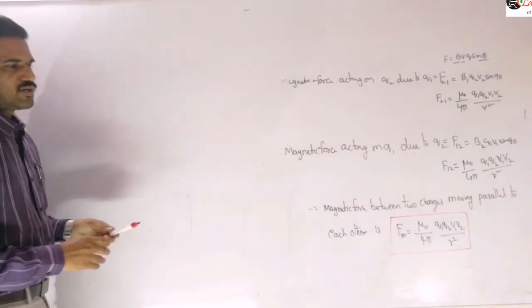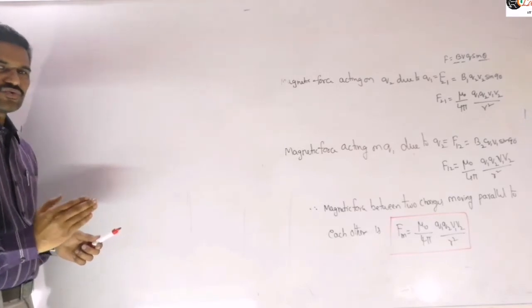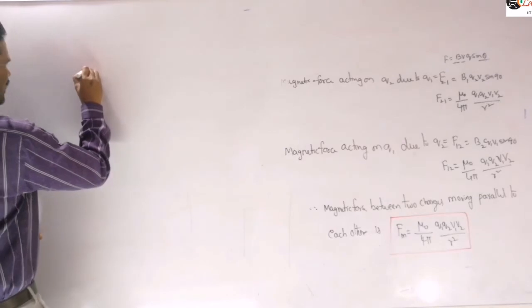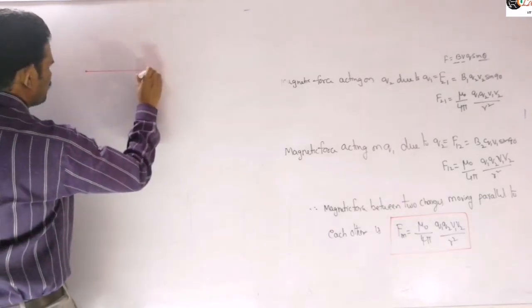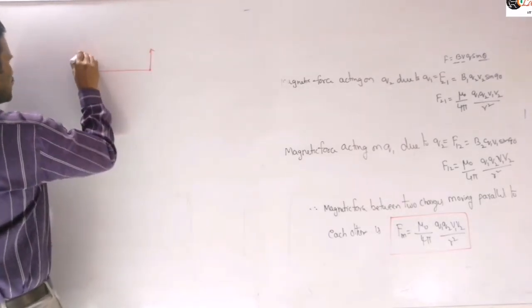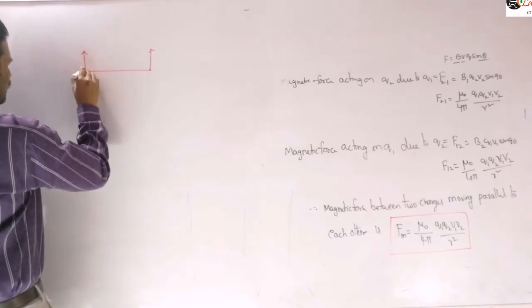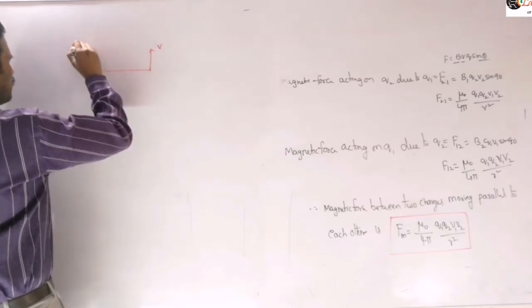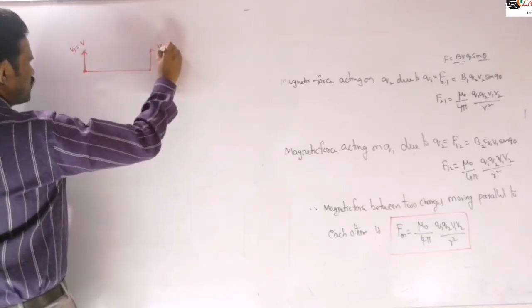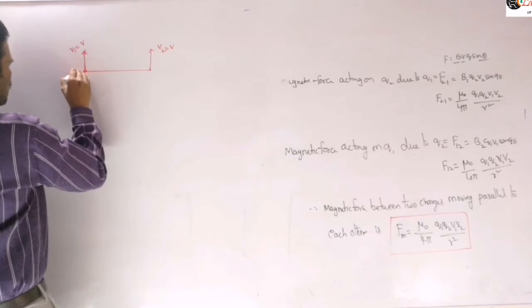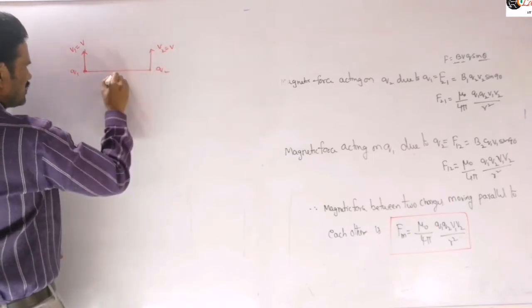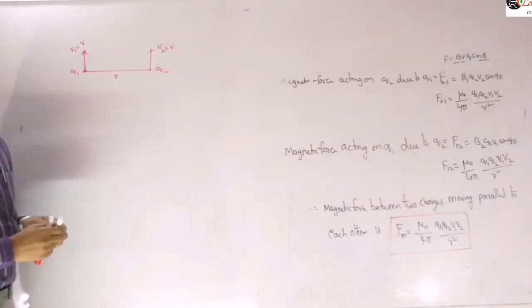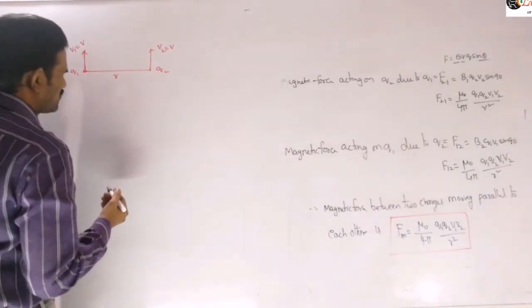Right? Now sometimes they will ask a question about the magnetic force and electric force ratio. So let us consider that case. Let us come back to our first original case. Here this is V1 and V2, and we consider them to have the same magnitude. This is our Q1 and Q2 separated by a certain distance R. So the magnetic force between them will be an attractive force, right?